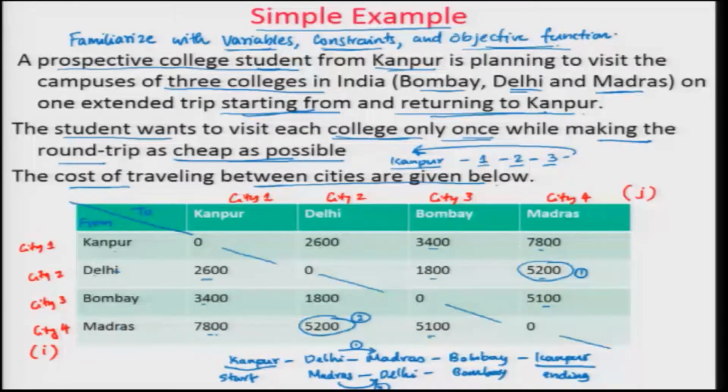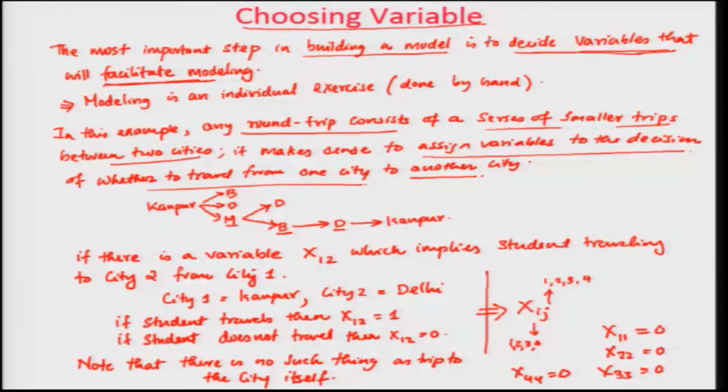In that process we studied the variables, constraints and objective function using this example, and how we choose a variable. In this case we chose a binary variable, 0 1, yes and no, because this is the easiest one to understand the modeling aspects. You will probably ask me now, why did you not choose a continuous variable? The reason is that it is easy to learn modeling using discrete variables.